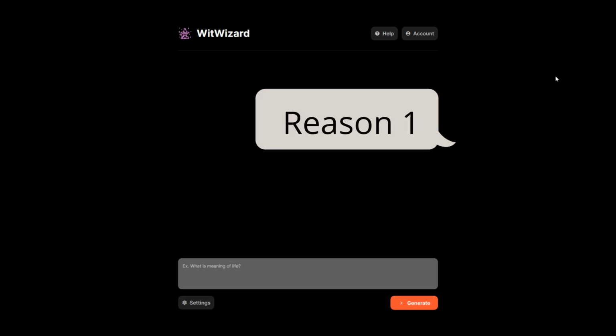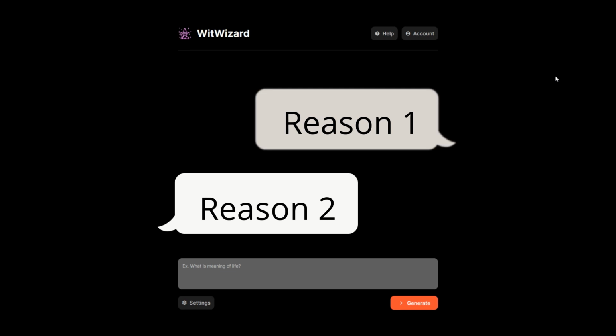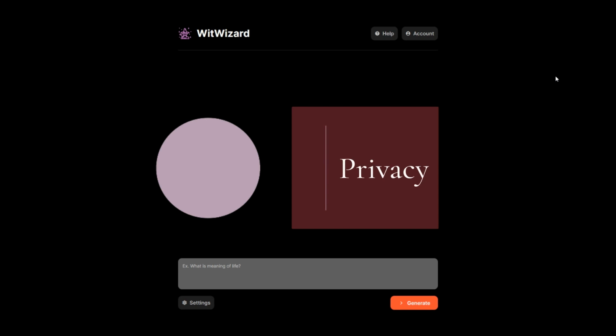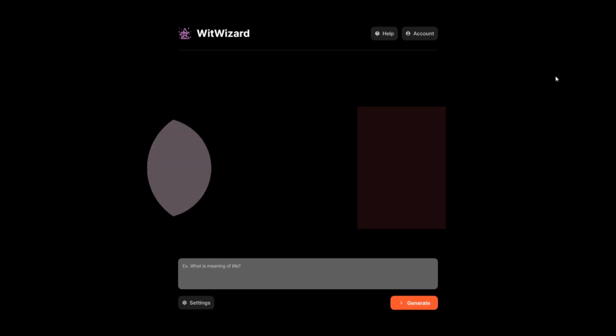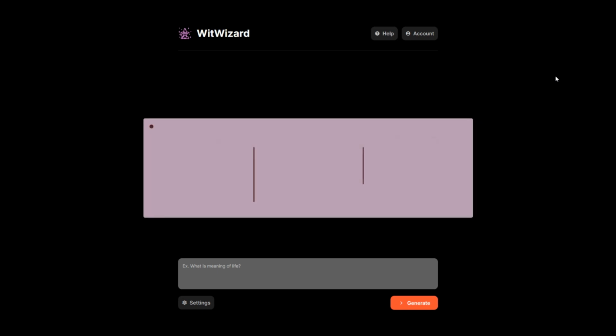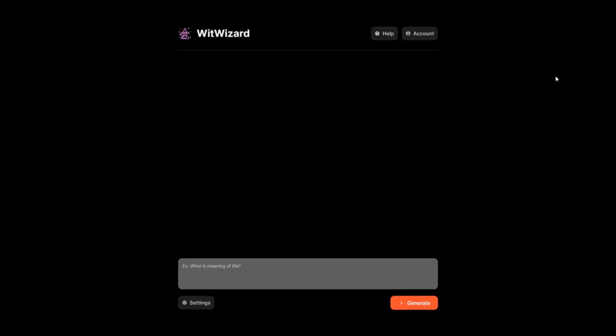Anyway, there are two main reasons I like this AI. First off is their privacy policy. Unlike most of the AIs out there, which are designed to collect your chats and sell them on the market to ad distributors or other corporations, with WitWizard you have the power to delete all of your chats from not only the screen, but their database. They make a claim to protect your privacy and not sell your information.